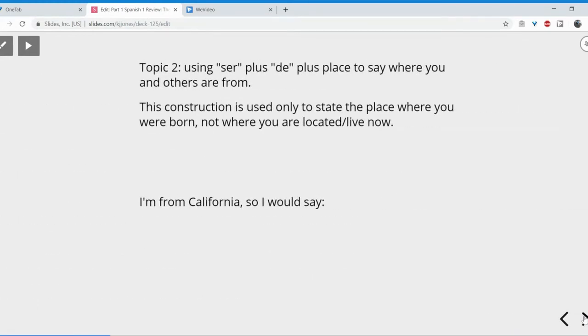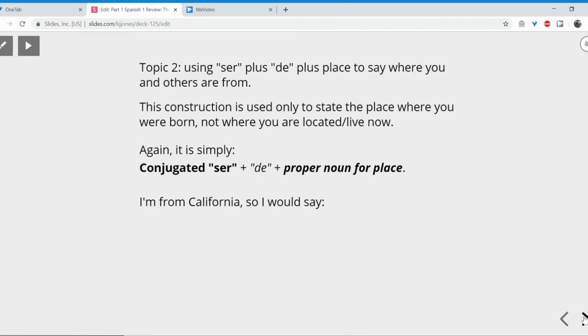All right, our first topic then. Using forms of ser plus de plus a place to say where you and others are from. This construction, by the way, is only used to state the place where you were born, not the place where you're located or where you live now. Okay, that's something different. So again, it's just conjugated ser plus the preposition de plus a proper noun that names a place. Very straightforward.